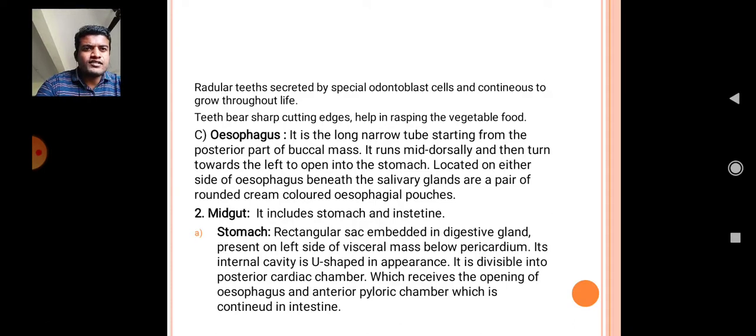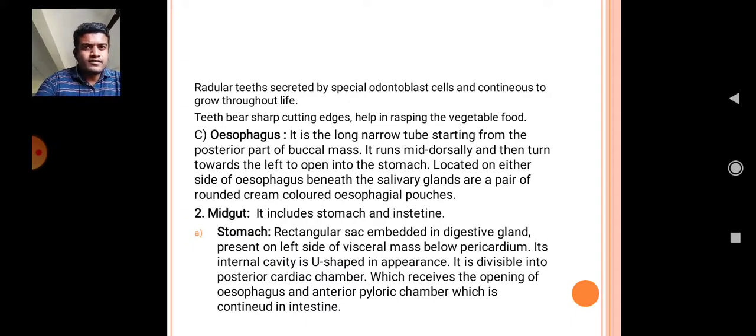or the digestive organ is the esophagus. It is a long narrow tube starting from the posterior part of the buccal mass. Esophagus runs mid-dorsally and then turns towards the left to open into the stomach. Located on either side of the esophagus beneath the salivary glands are a pair of rounded cream-colored esophageal pouches.